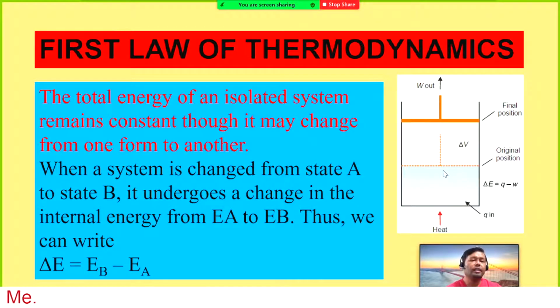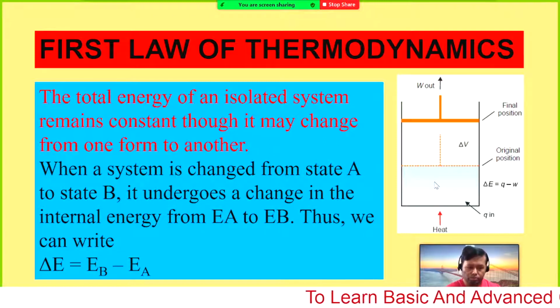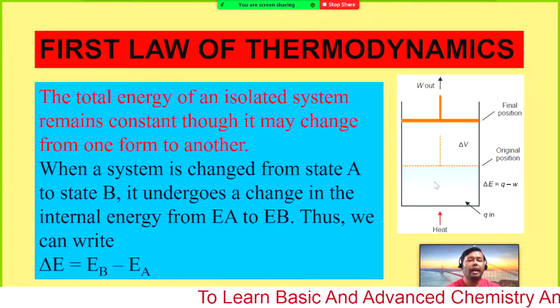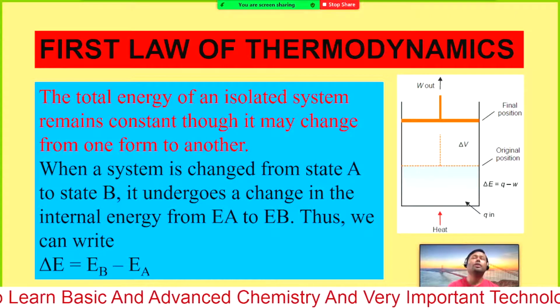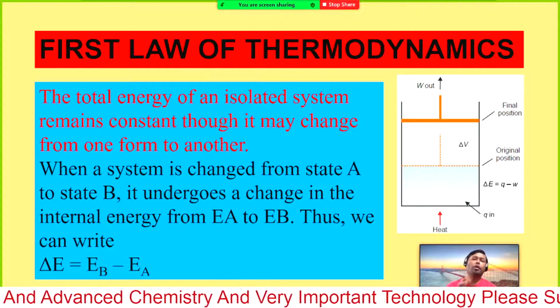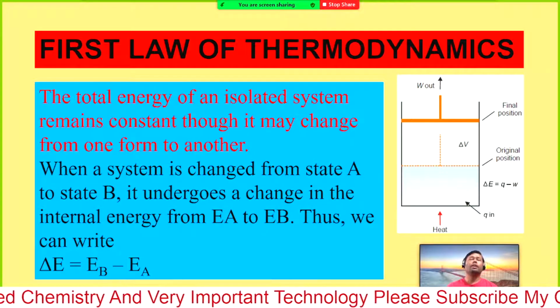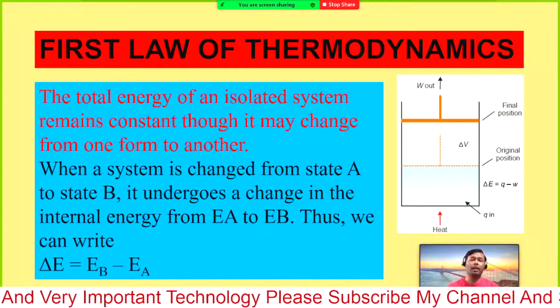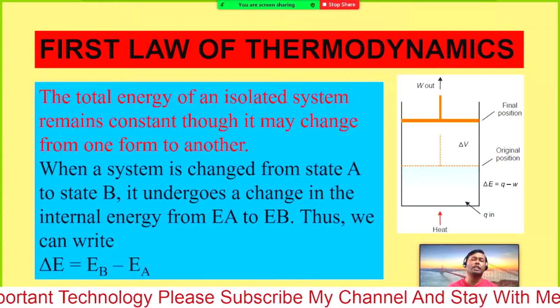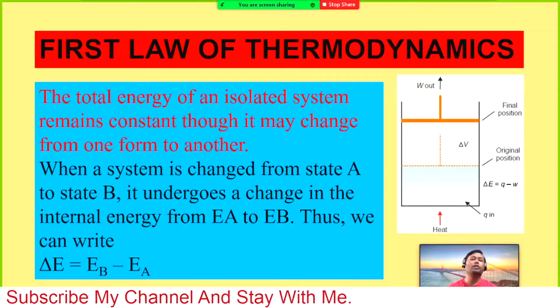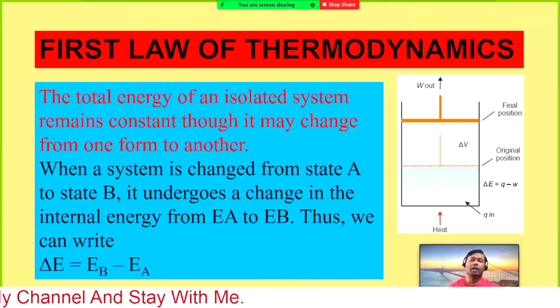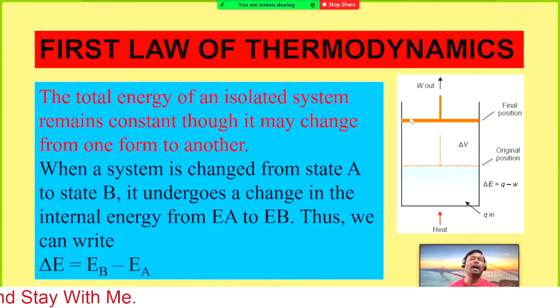And if the substance cannot transfer, only the energy can transfer, in that case it is considered a closed system. And if neither matter nor energy, heat or energy, anything, can transfer from the system to the surroundings or the other way, that is considered an isolated system. So here we are going to talk about the isolated system.